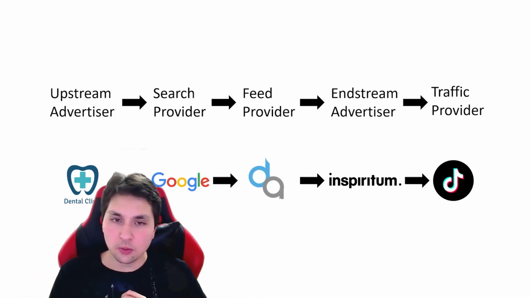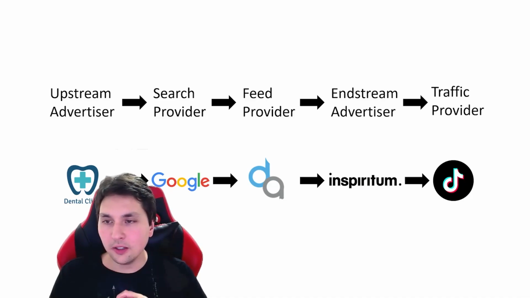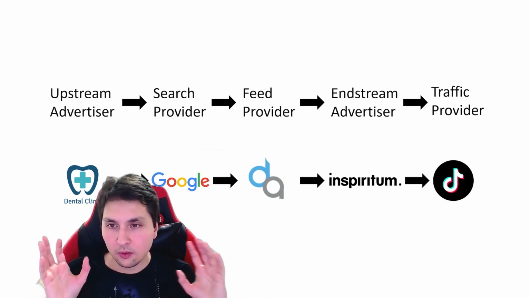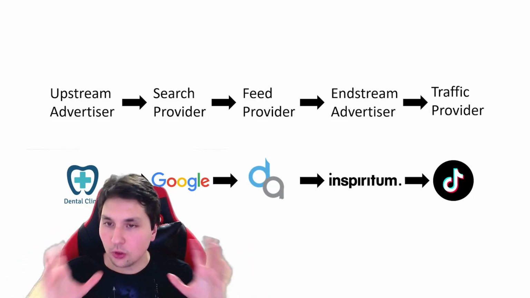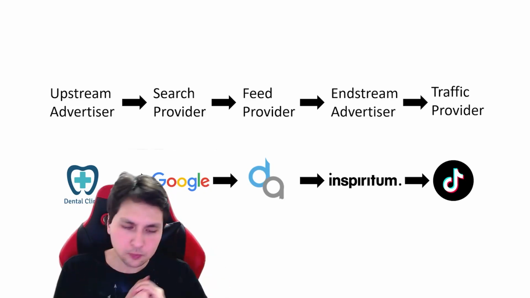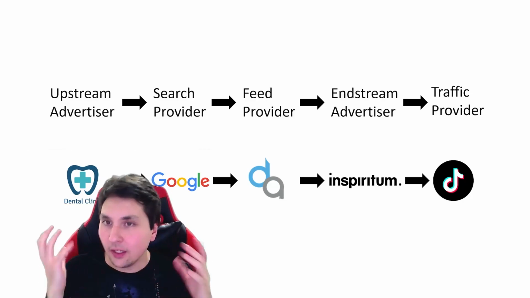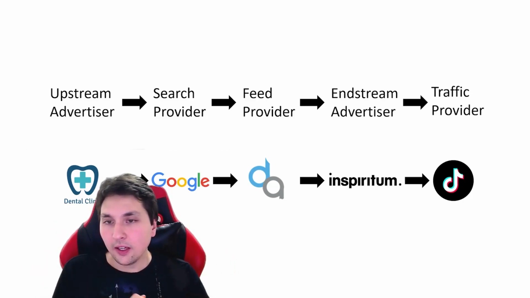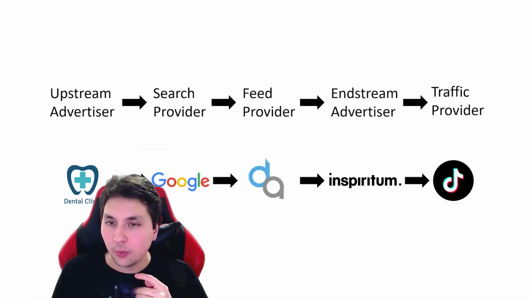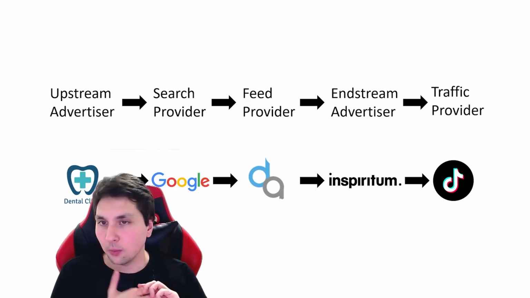They want to get more customers. So they come to Google. They obviously have so many ways to advertise their product, but for the sake of this example, they decided to do it through search. They want people to be attracted this way. So they come to Google, aka the search provider. In this case, it can also be Bing, it can be Yahoo, but Google is just the biggest at the moment, so that's why I took it as the example.